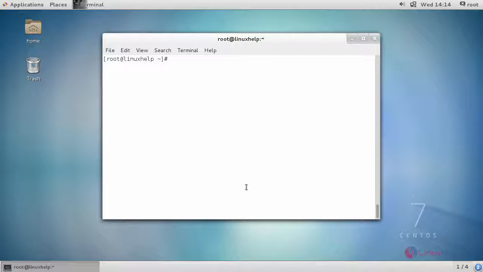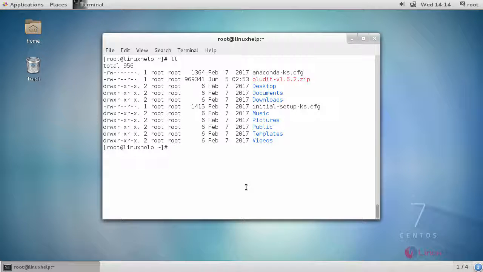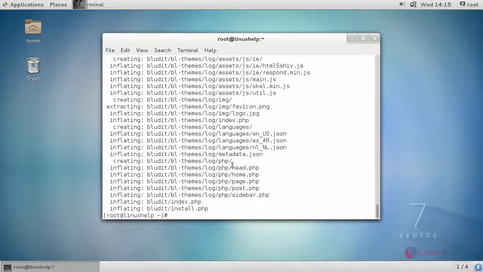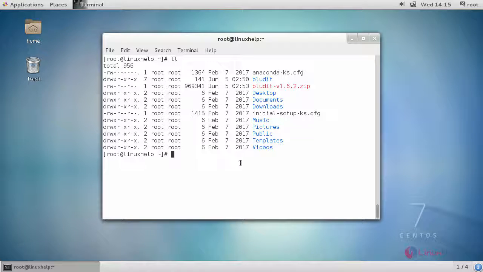Once you have downloaded it, extract it. Now you'll be able to see your Bludit directory.